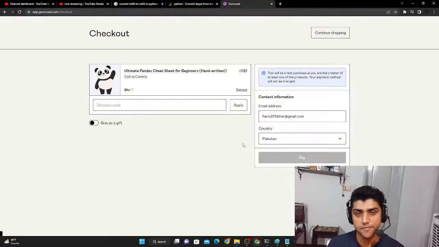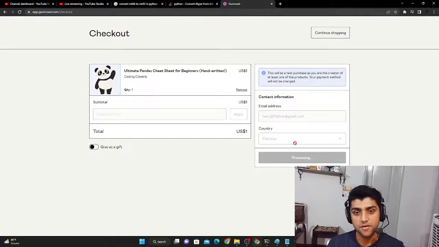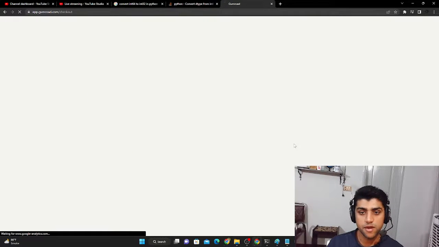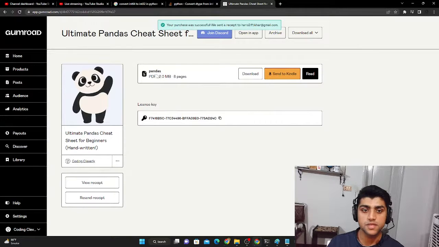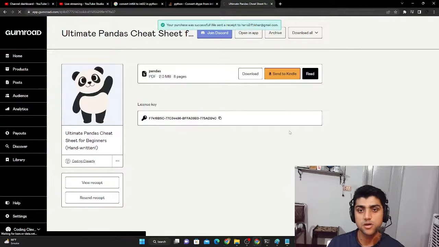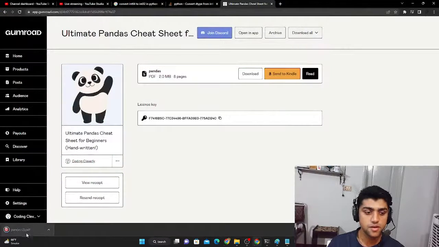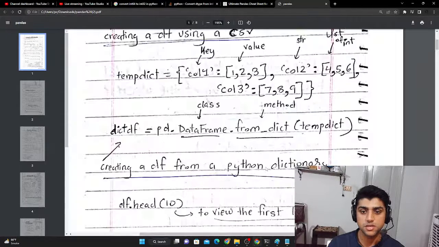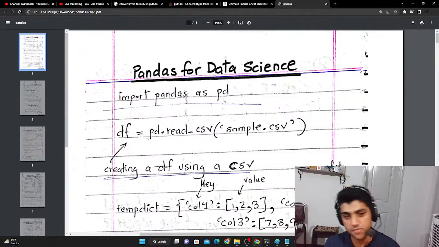And basically they're handwritten. Because this is actually my account, I don't have to pay anything. It's just $1. And once you have it, it's a PDF, so you just download it. I'm just showing you how it looks. You save it, and then you just view it. So this is the cheat sheet that I created. Pandas for Data Science is all handwritten, and it's made by me.